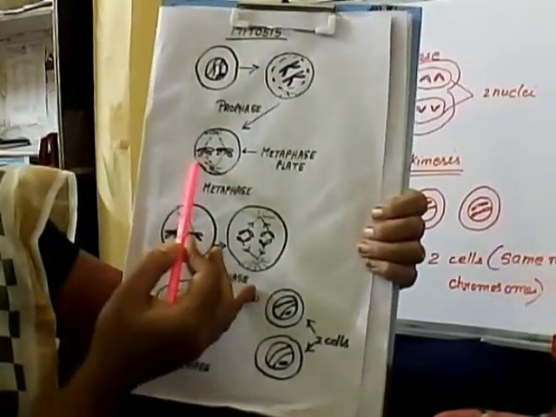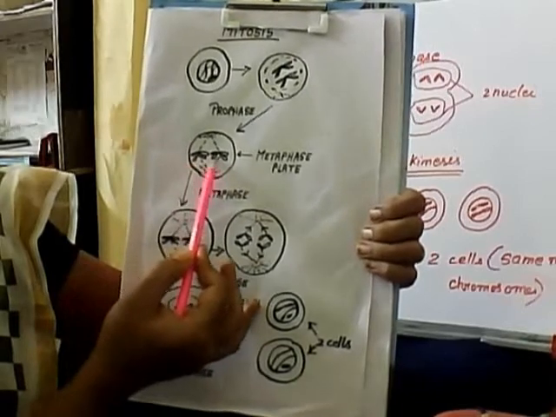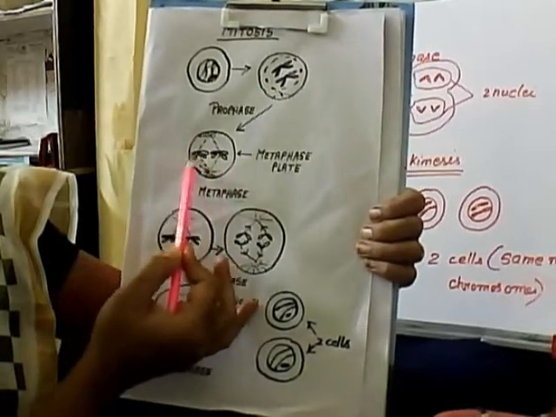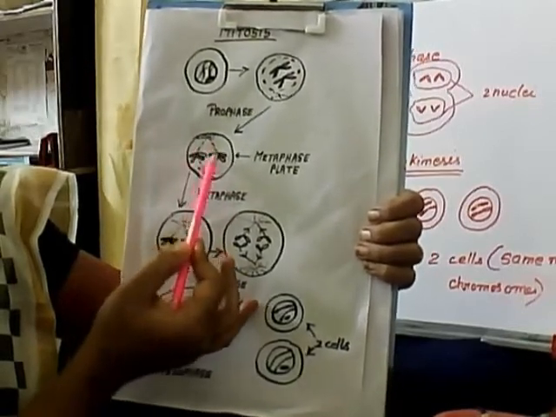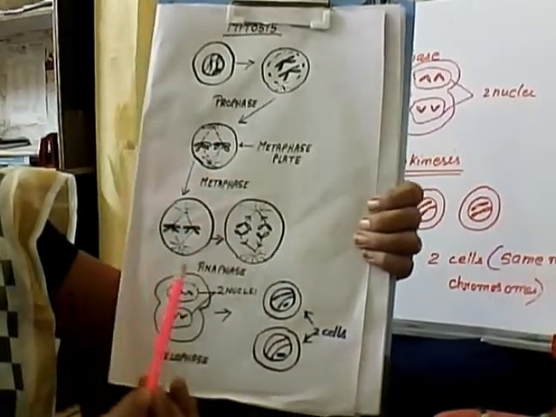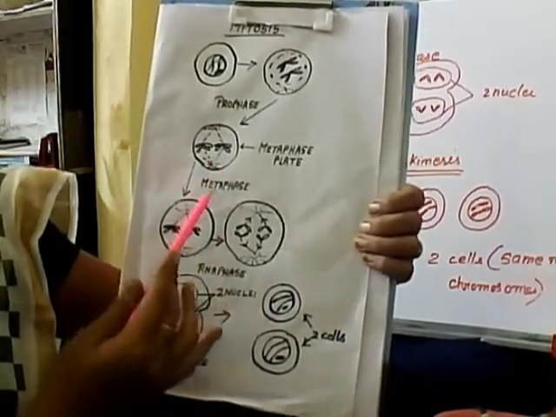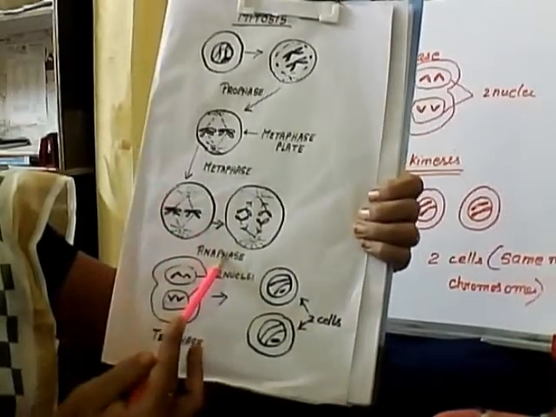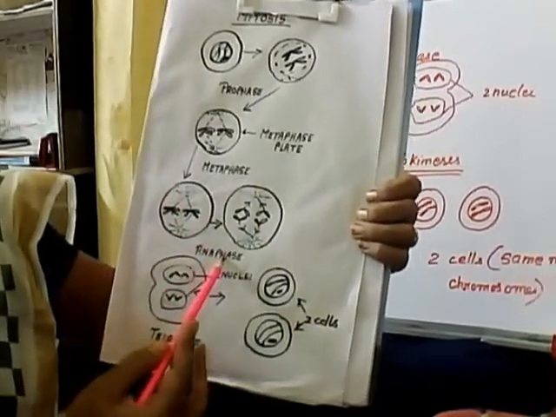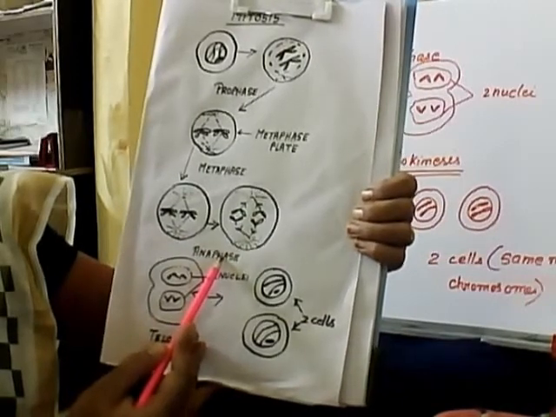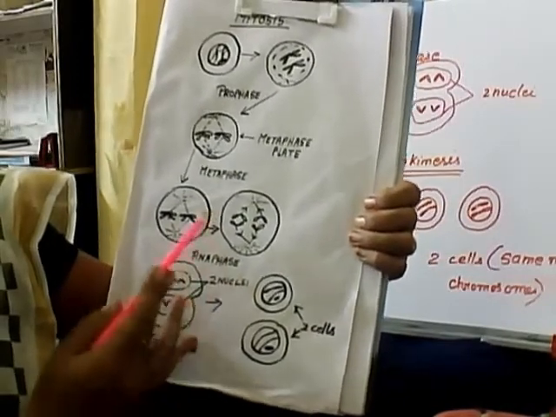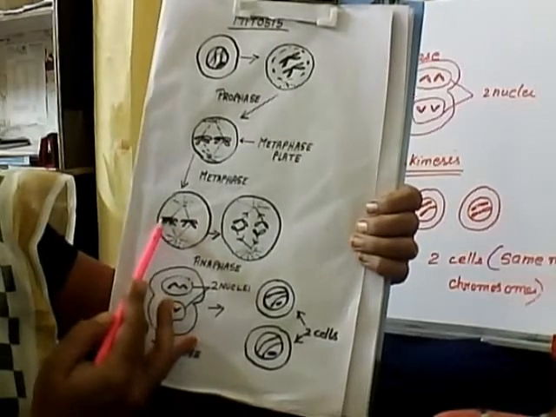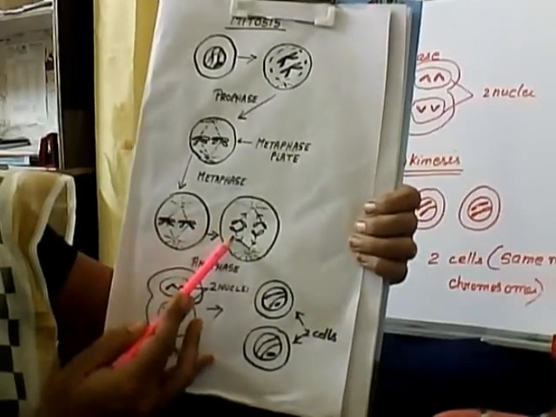This is the metaphase stage, where the chromosomes are arranged in the metaphase plate and are connected by the spindle fibers. Soon after the metaphase stage, the next stage is the anaphase. In anaphase, another important event that takes place is the splitting of the chromosome into two daughter chromosomes.